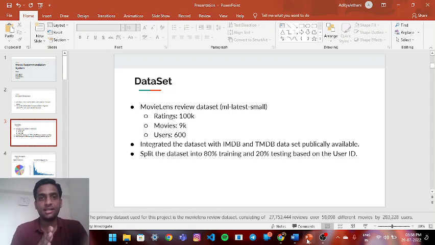Now talking about the dataset, the MovieLens dataset contains 9,000 movies with 600 users and 100,000 ratings. This movie dataset is a combination of the IMDb dataset and the TMDB dataset, which is publicly available online. This dataset is split 80% training and 20% testing. What makes our project unique also is that the user experience which we provide is very easy.